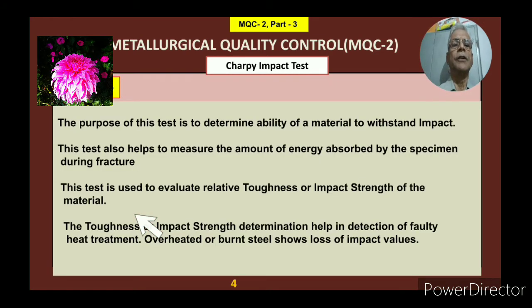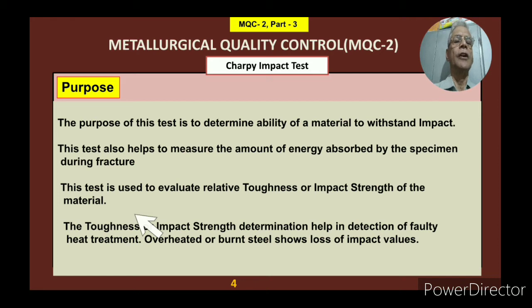What is the purpose? The purpose of this test is to determine the ability of a material to withstand impact. Means the main purpose is to check the impact strength of that material by this particular test, which is known as the Charpy impact test. The other purpose is to measure the amount of energy absorbed by the specimen during fracture. So this is also one of the purposes of the testing.